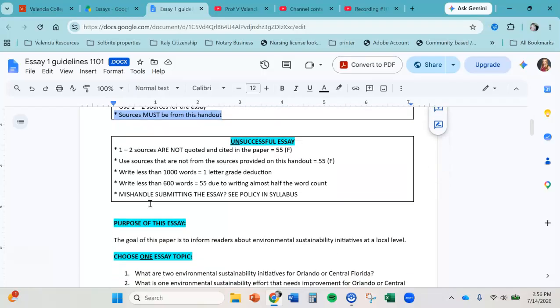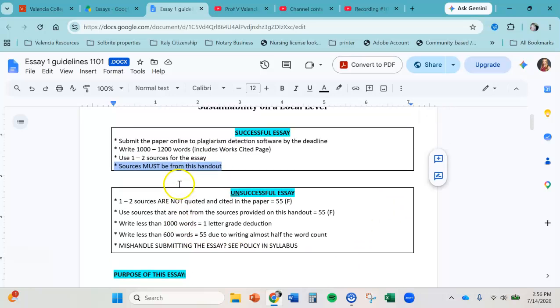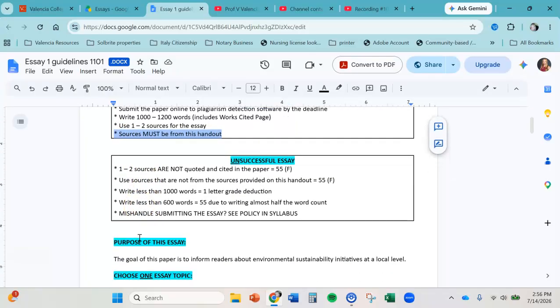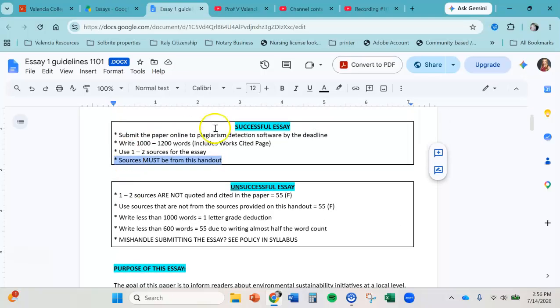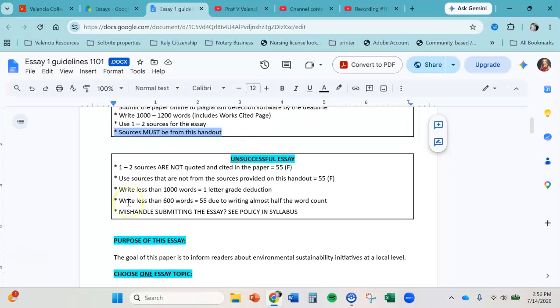Okay, and of course there's all kinds of rules on what happens when you don't follow these instructions at the top. So I don't want to go into it, just make sure you're reading this and understanding what happens when you're not following these requirements.